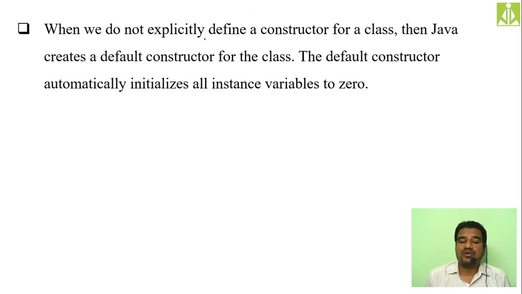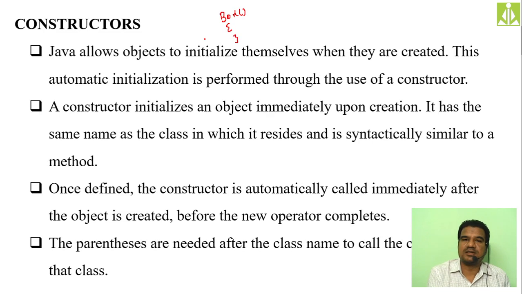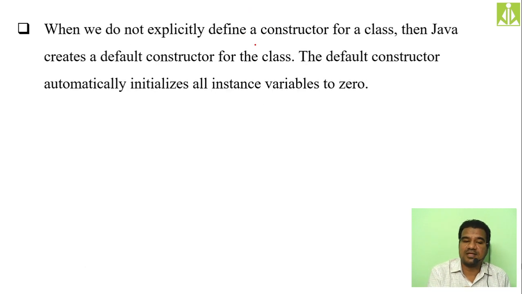Okay, when we do not explicitly define a constructor, this particular statement I have explained before. When I gave this one, I explained that one. When we are not specifically defining any constructor, read that point. When we do not explicitly define a constructor for a class, then Java creates a default constructor.